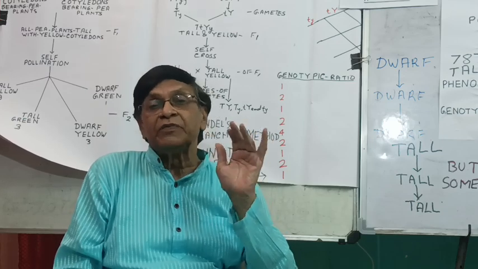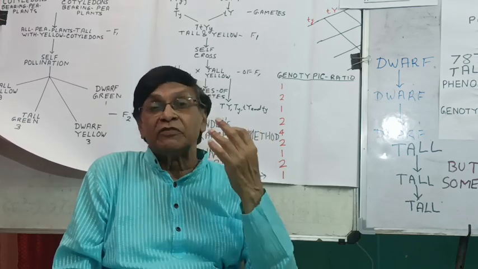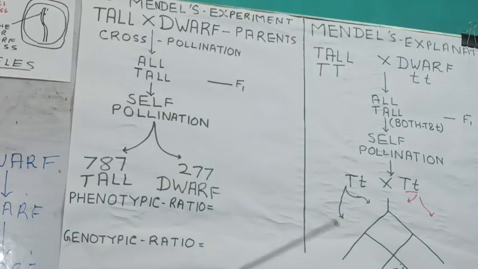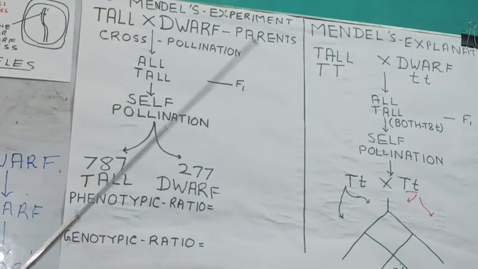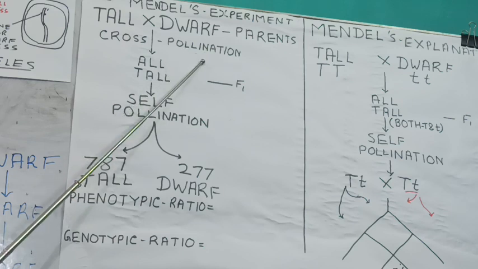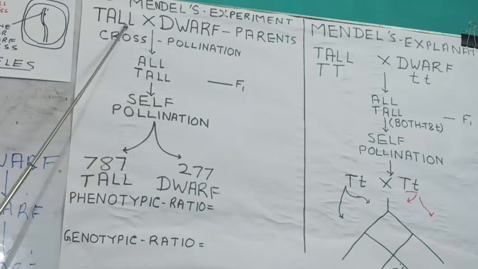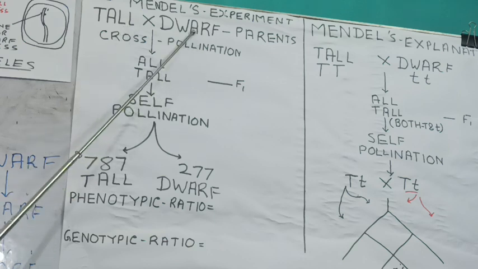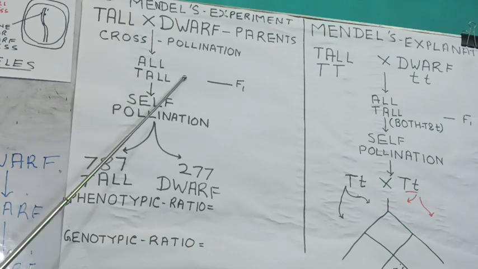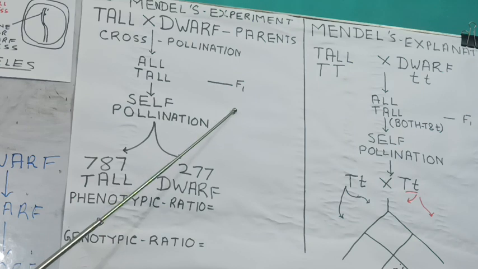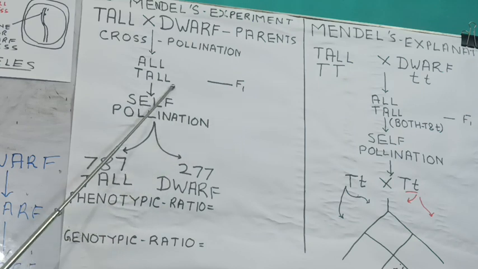Now let us see what their experiments were, what the results were, and what conclusion he derived. So in the first experiment, Mendel performed cross-pollination between two pea plants, one which was tall and the other which was dwarf. In the next generation, which is called the first filial generation or F1 generation, all plants were tall.